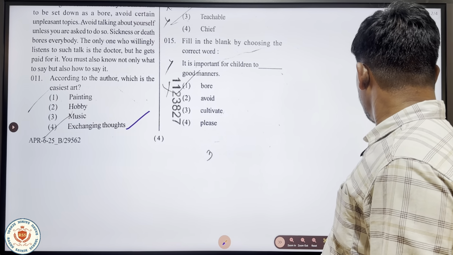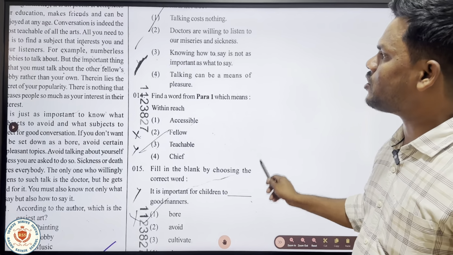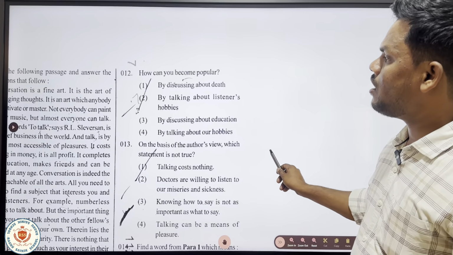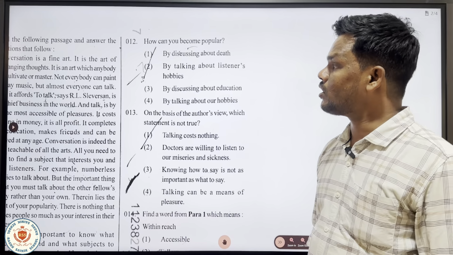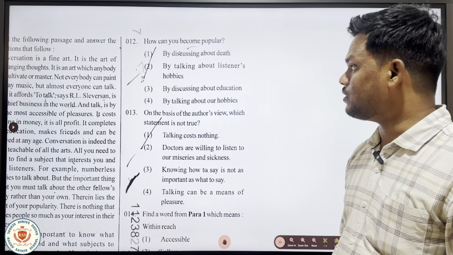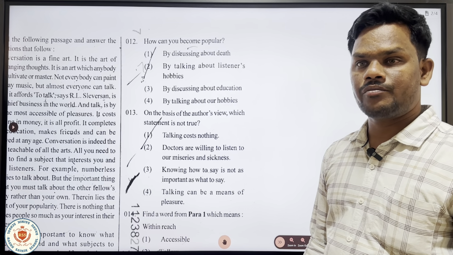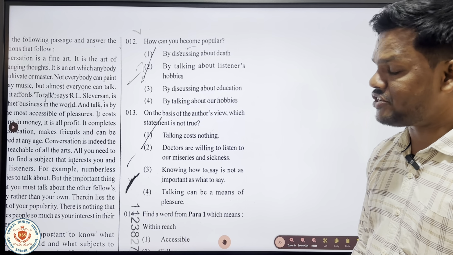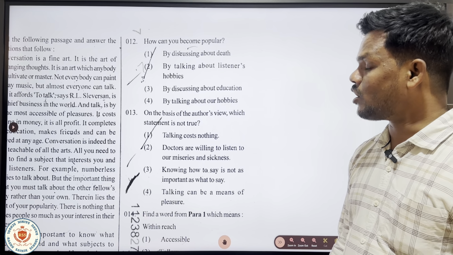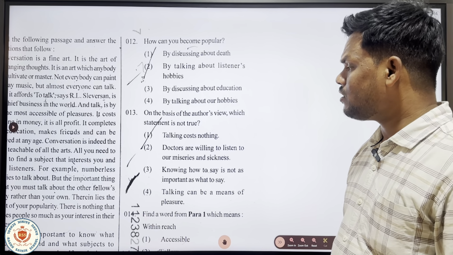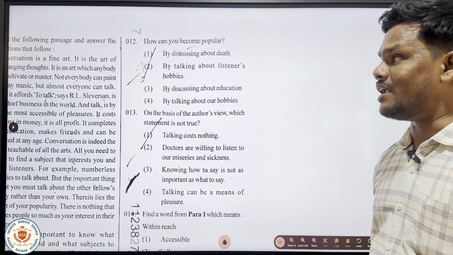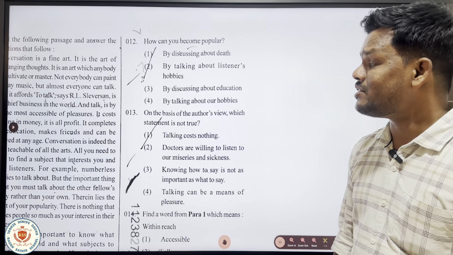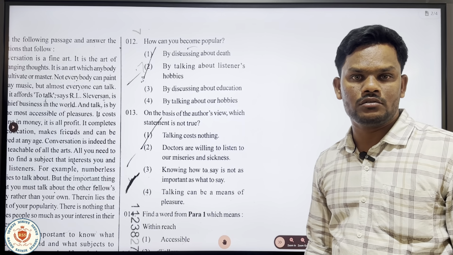And the next question is, how can you become popular? By discussing death, by talking about listeners' hobbies, by discussing education, by talking about our hobbies. Of course, the passage is telling us that by talking about listeners' hobbies, we can become popular.